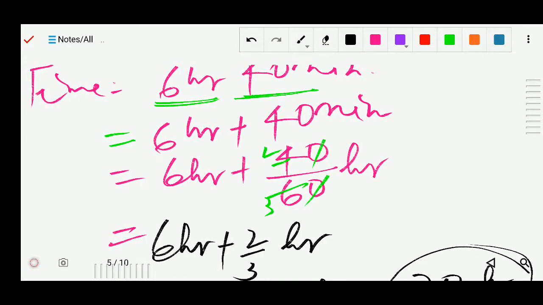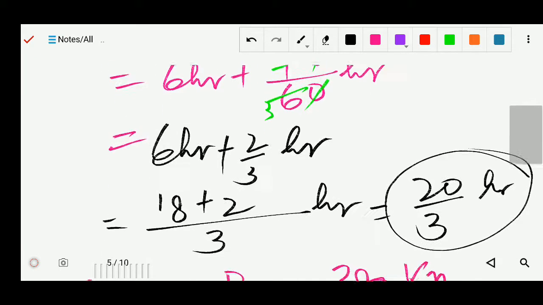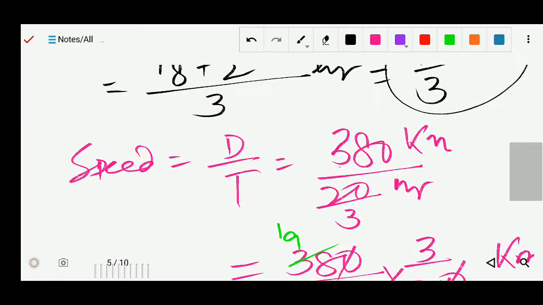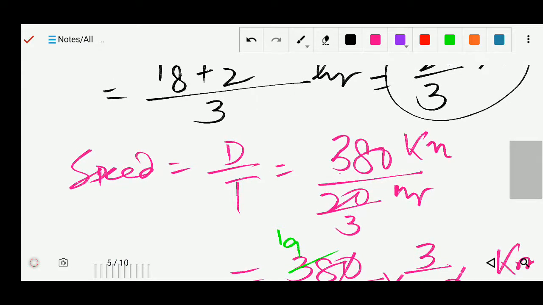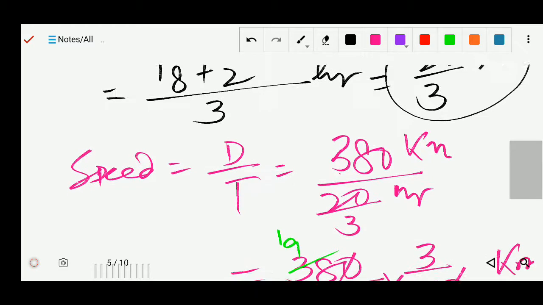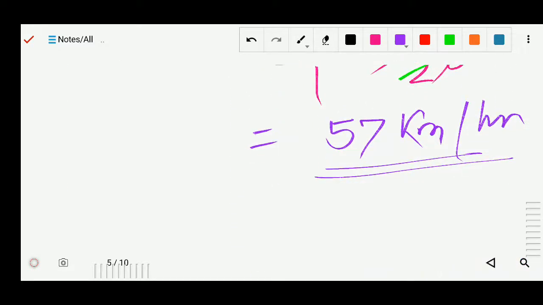So what we have done, only I have changed the time, because the time is written in 6 hour 40 minutes, so I made it in the same unit. Okay, I just converted it to hours, made everything in 1 unit, hour, and after that I just wrote the formula, speed equals to distance by time, and I just put the values and solved. So the answer is 57 kilometer per hour.